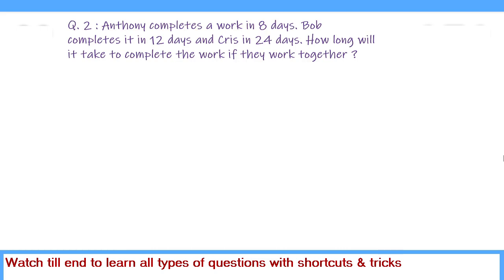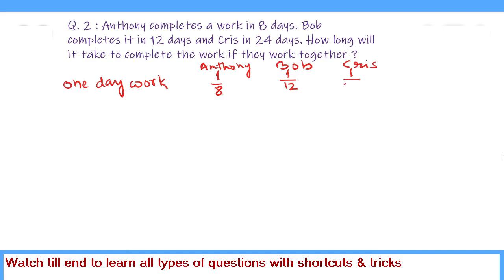We calculate the 1 day work of each person. 1 day work of Anthony, as he is completing the work in 8 days, will be 1 upon 8 of the work. And Bob completes in 12 days, so his 1 day work will be 1 upon 12. And Krish completes in 24 days, so his 1 day work will be 1 upon 24 of the work.